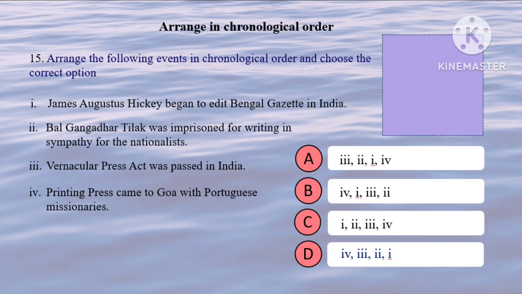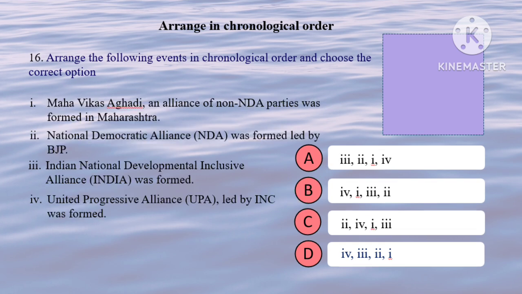Printing press came to Goa in the mid-16th century, so it has to come first. Then Bengal Gazette in 1780. Then Vernacular Press Act in 1878. Finally, Bal Gangadhar Tilak imprisoned means 1908. So the correct option is B. NDA was formed in 1998. UPA was formed in 2004. The Maha Vikas Aghadi was formed after 2019 as a result of the political crisis in Maharashtra. The latest alliance is INDIA, which was formed in 2023 to stop Modi ji from coming to power in the 2024 Lok Sabha elections. So the correct option is